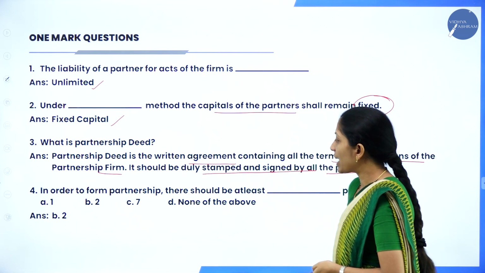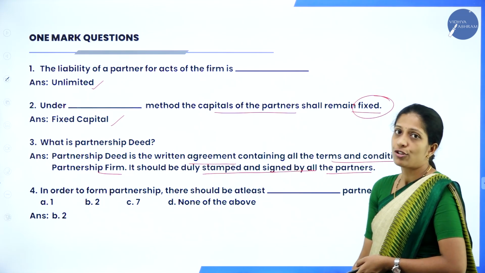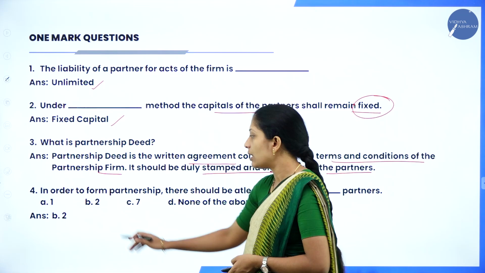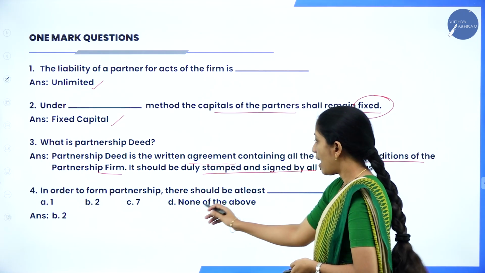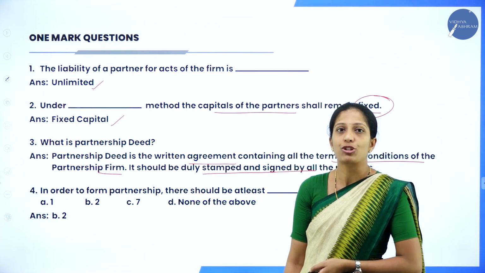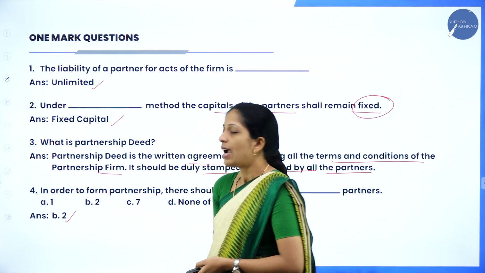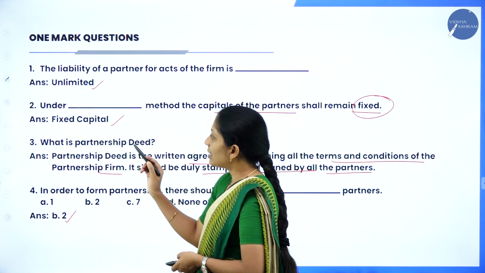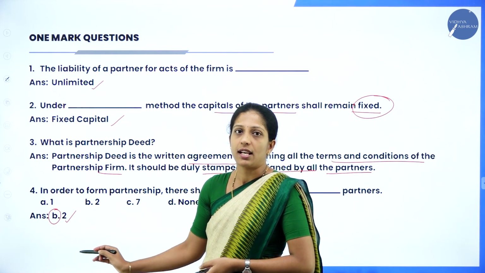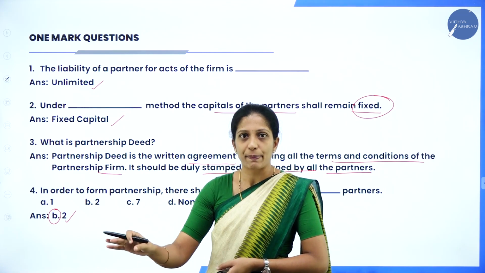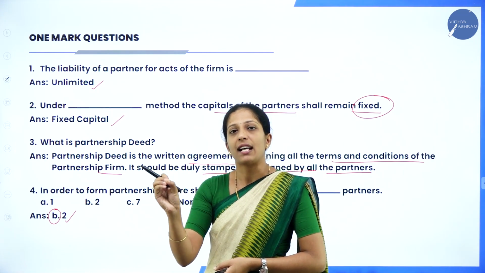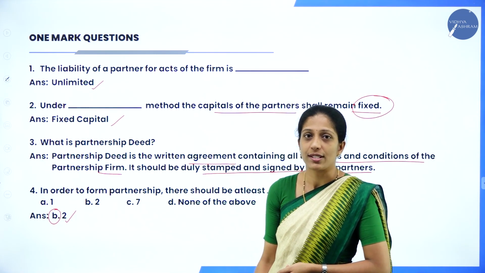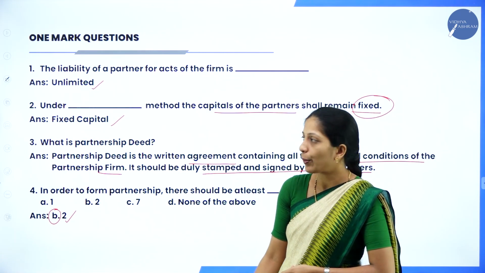Next is, in order to form partnership, there should be at least dash partners. So how many members should be there to form a partnership firm? Your option is option A 1, option B 2, option C 7 and D none of the above. So how many members should be there? So your answer is 2. And one more thing, while writing your multiple choice question, remember children, you have to write the option like this and write the answer, not just writing B and leaving space. So you have to write B and write the answer 2. Okay, so this is how you have to write the answer for multiple choice questions.